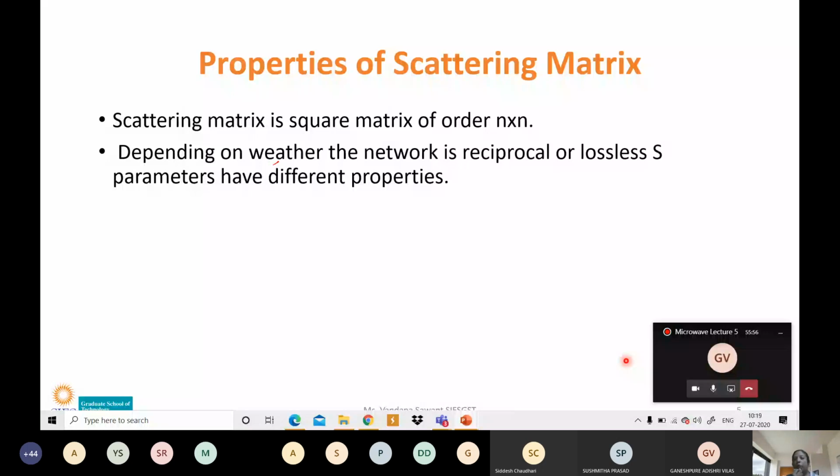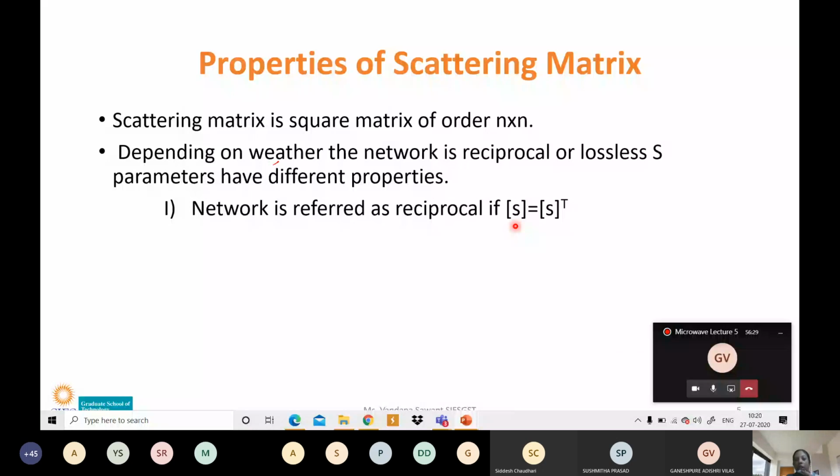Now, it is possible to interchange any port when the scattering matrix for that particular network satisfies the condition for reciprocity. Then what is the condition for reciprocity? The network is referred to as reciprocal if S is equal to S transpose.